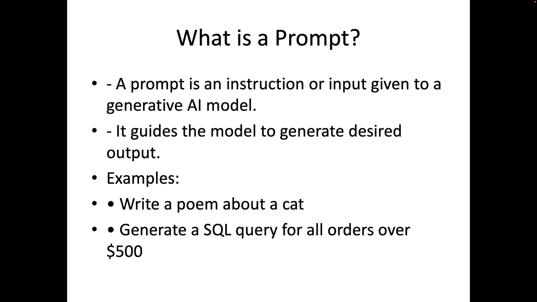Some examples: a simple prompt would be, hey, tell me about AWS. Write a poem about a cat. Generate a SQL query for all the orders that are over $500. Another, contextual, prompt example would be: explain Amazon Web Services in simple terms for a high school student. So it is able to give you a response and follow your instructions. And remember, prompts are critical because they essentially shape the model's response. This is where garbage in, garbage out applies as well.